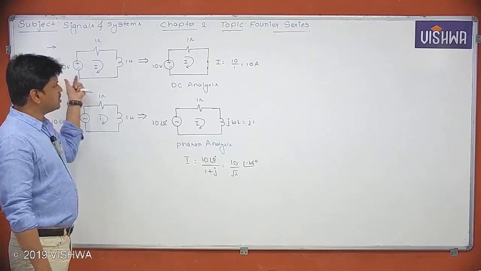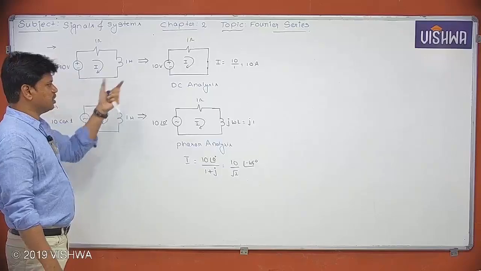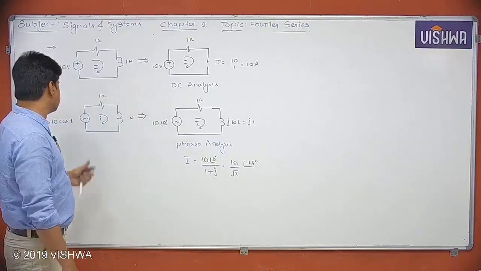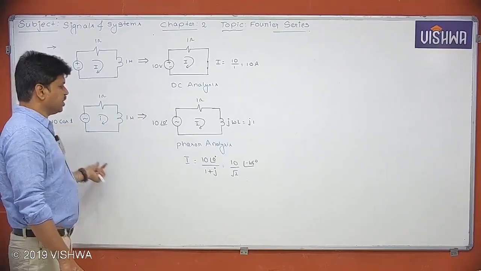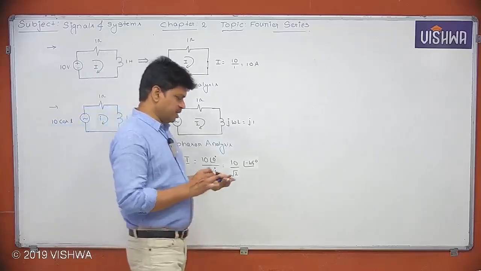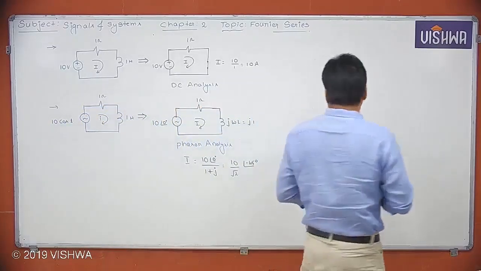If it is a DC input or DC source, then we have to perform the DC analysis. If it is an AC signal, then we have to go with the phasor analysis. So everything is nice. Now the question is,